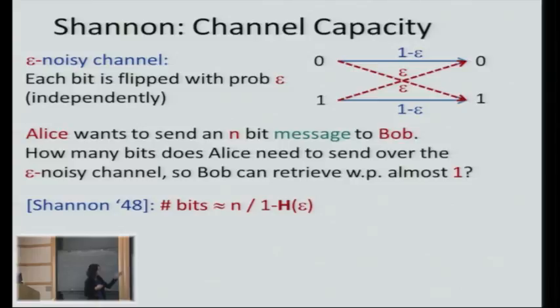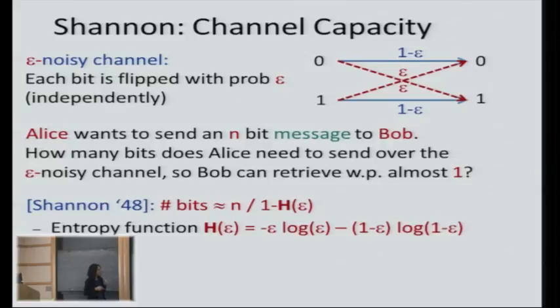This is one of the beautiful results by Shannon. Shannon shows that the number of bits you need over the noisy channel is n over 1 minus h of epsilon, and h of epsilon is just the entropy function. It is given by this nice formula. Note that not only does Shannon show that the blow-up is constant, but he can pin down the exact constant, which is kind of impressive. And he does so by showing matching upper and lower bounds.